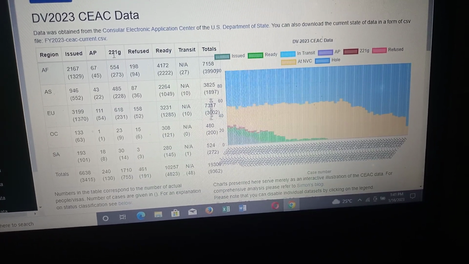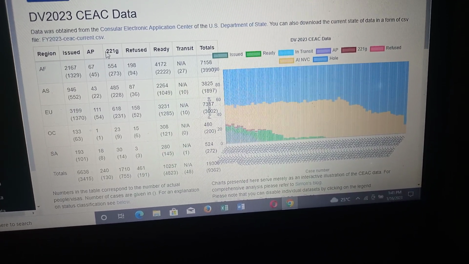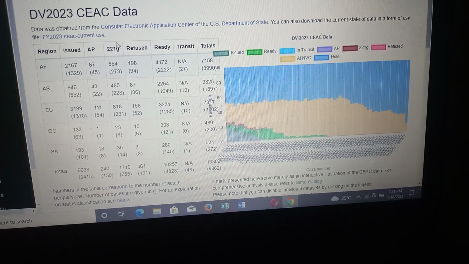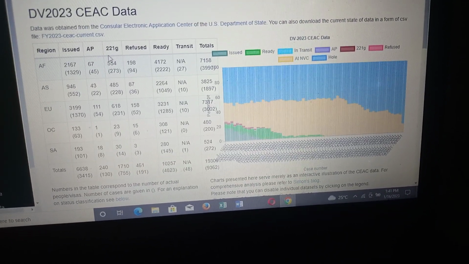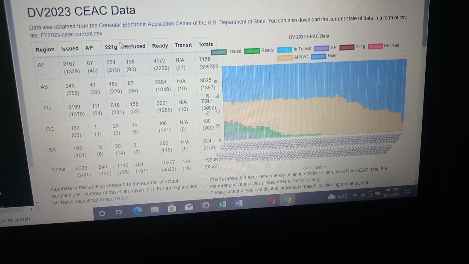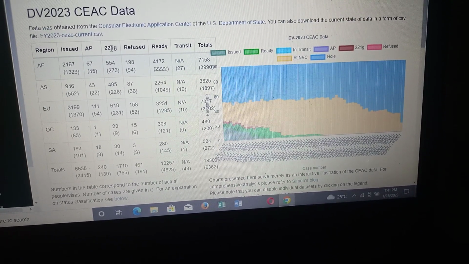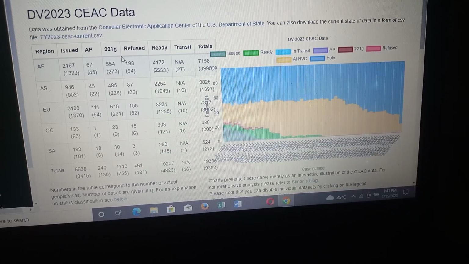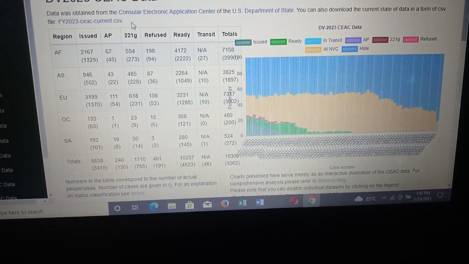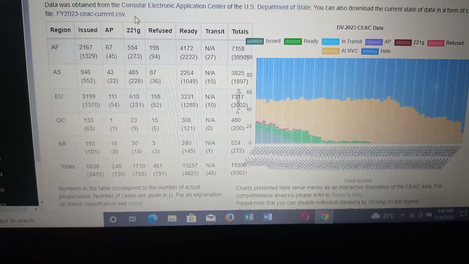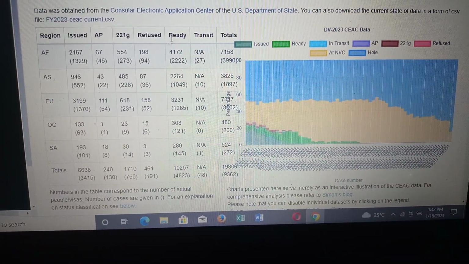Those under 221G are not refused, neither have they been issued. It means these applicants have gone through their interviews, but there are still some documents they have to present to allow their visas to be issued or denied. This is refused. It means automatically those individuals, unlucky enough, couldn't make it.